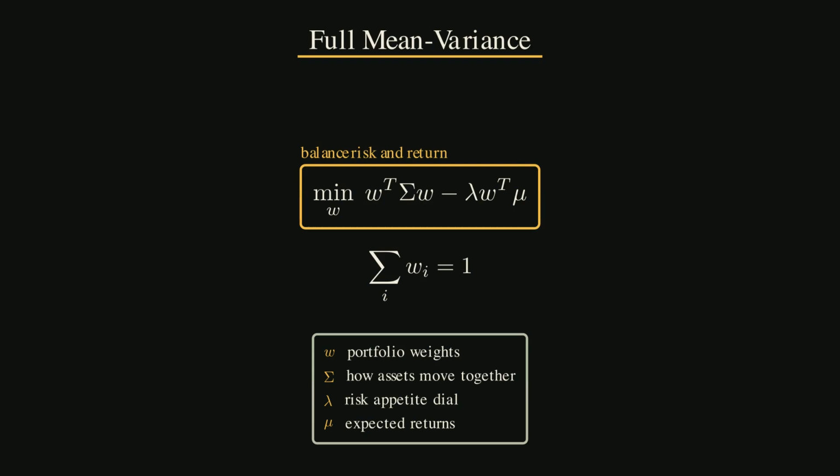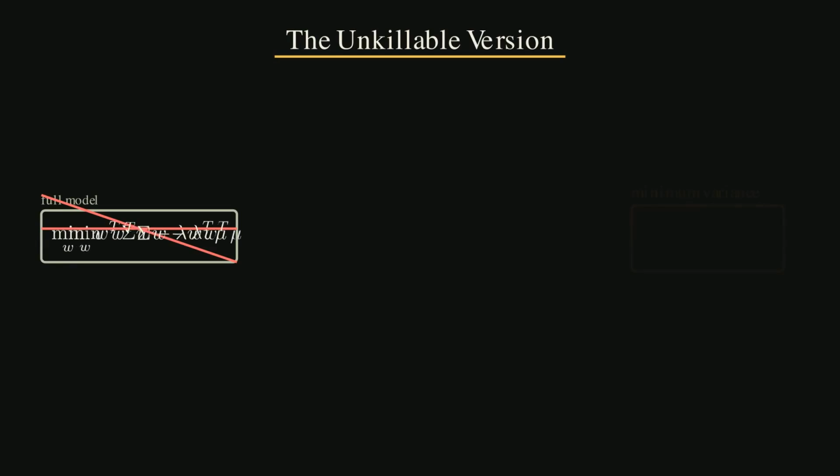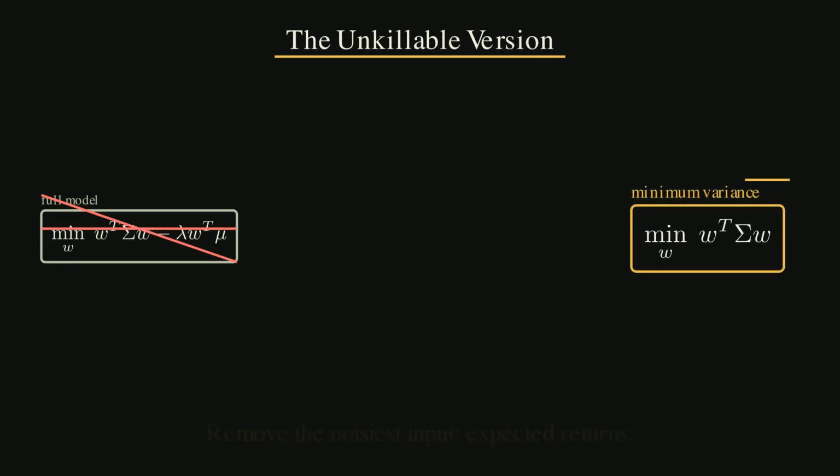The first term is W transpose sigma W. That is portfolio variance. Lower is safer. The second term is lambda times W transpose mu. That is expected return, scaled by risk appetite. Higher is better. The optimizer balances those two poles. The weak link is mu. Expected returns are hard to estimate. A small error in mu can become a huge change in portfolio weight.